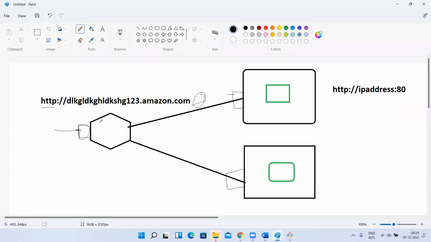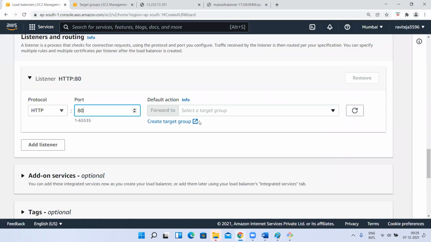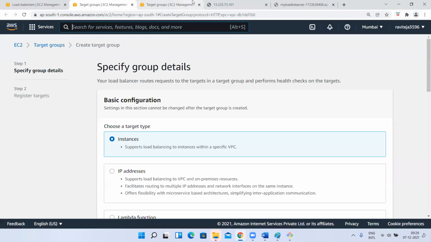But once the load balancer receives the request with HTTP protocol and 80 port number and crossing the security group, once the request comes to this load balancer, where it has to route, what is going to be the target of your load balancer? The target we have to create here. So using create target group, we have to create that.